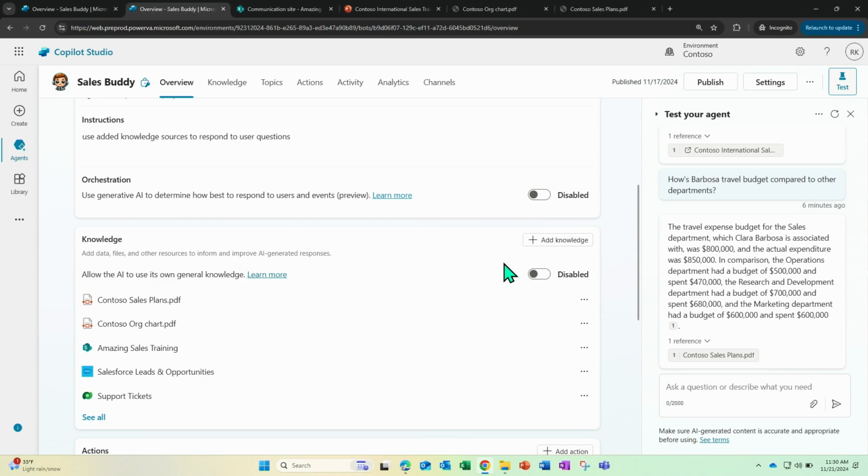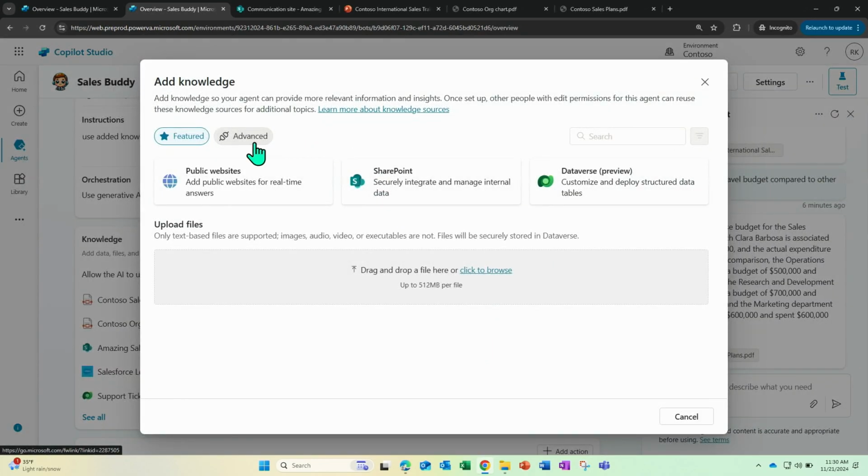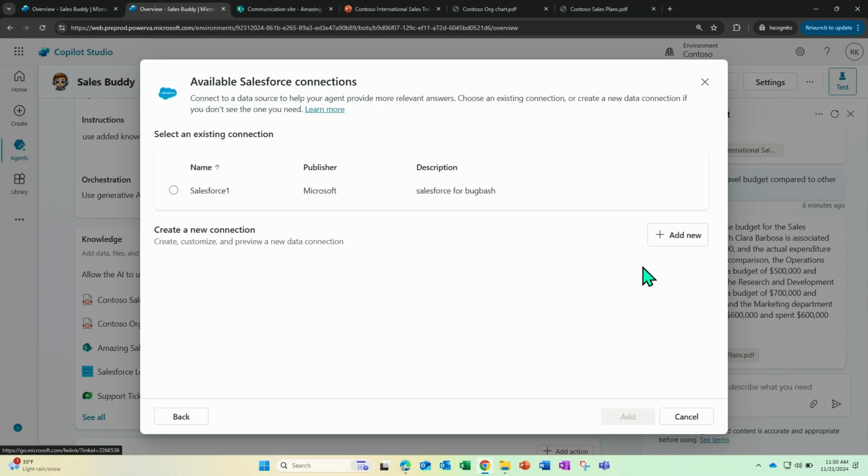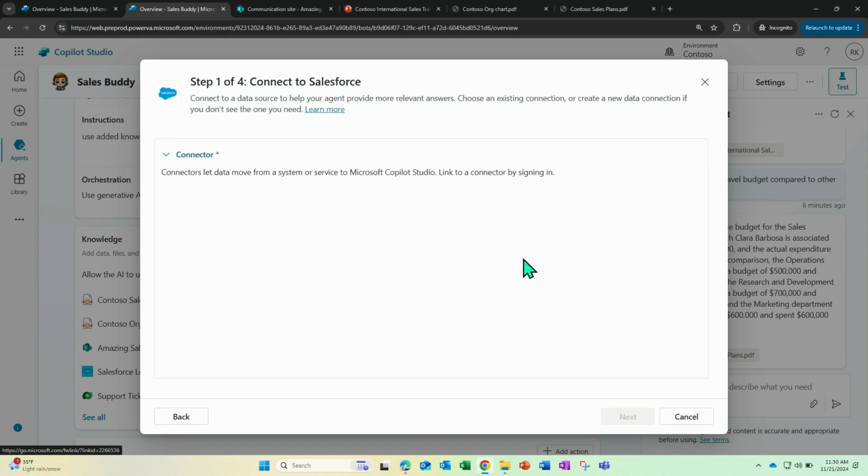So this support for tabular data sources extends to non-Microsoft services as well, right? In this particular case, for Contoso, the opportunities and leads are in Salesforce. So now in the same interface, in the same manner, I can go ahead and add a Salesforce knowledge source to this agent. It's going to use the same Power Platform connector ecosystem that is used for performing actions, and use the same connector infra and approaches for this one as well.